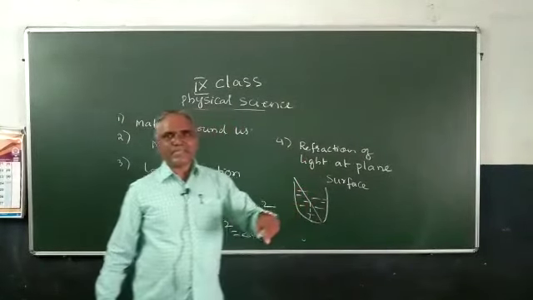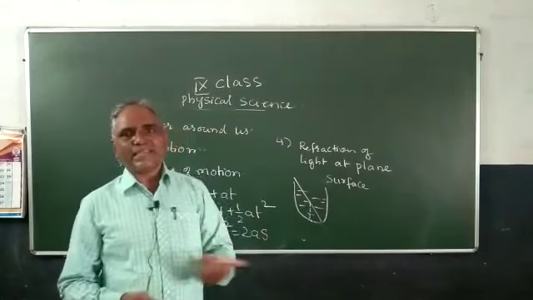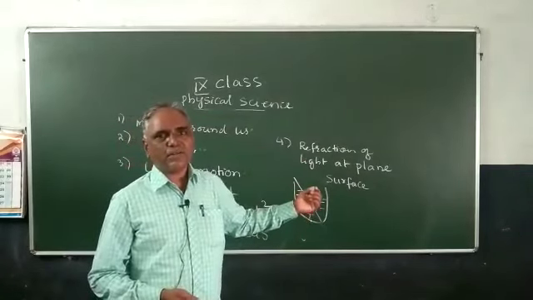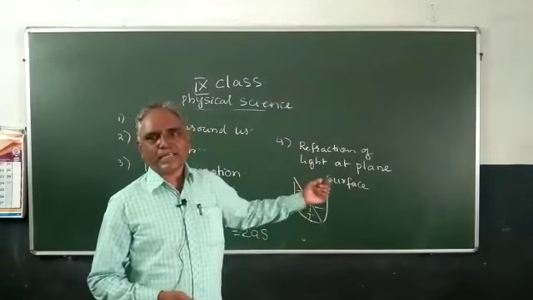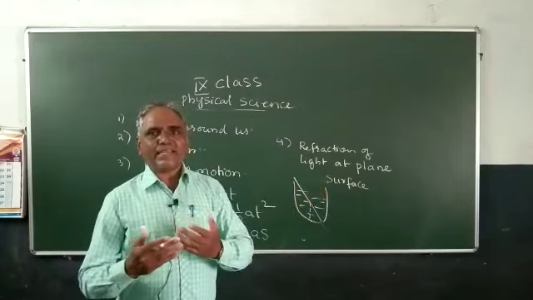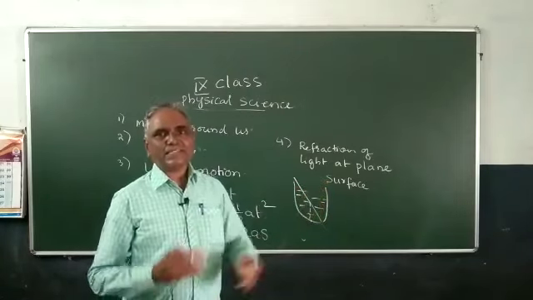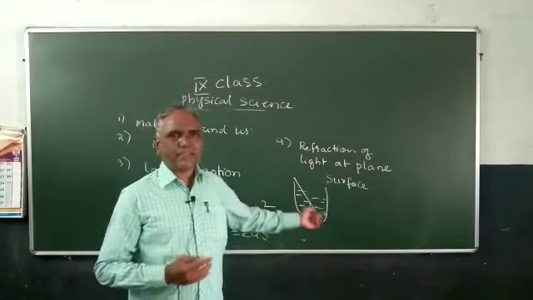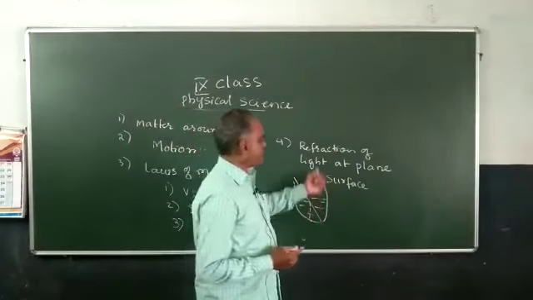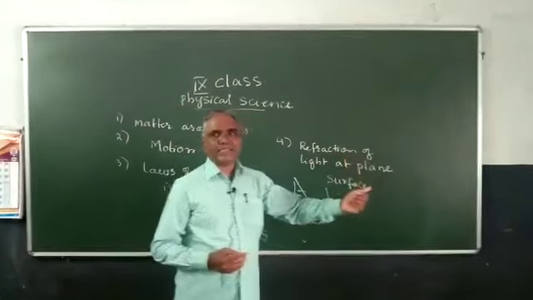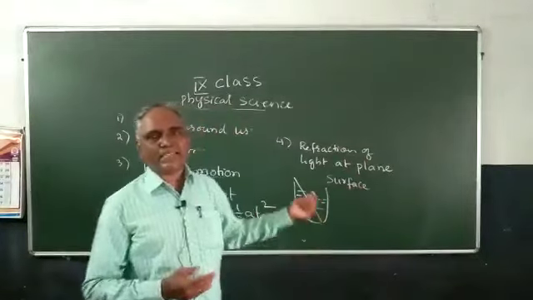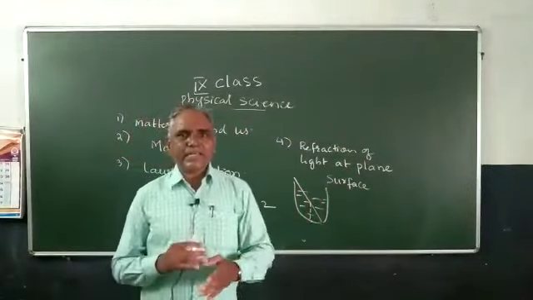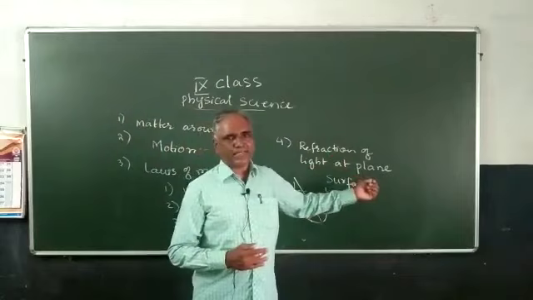If the medium changes, the speed of the light changes. This is due to Fermat principle. Fermat gave the principle that light always selects the shortest path. This is given by Fermat, and this is called refraction. Refraction is nothing but bending of light. Bending of light is called refraction.